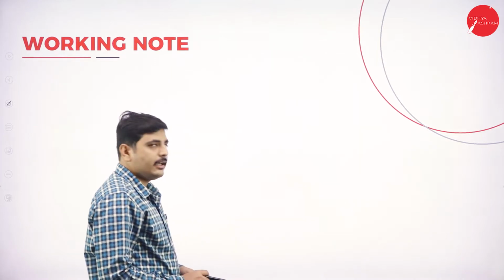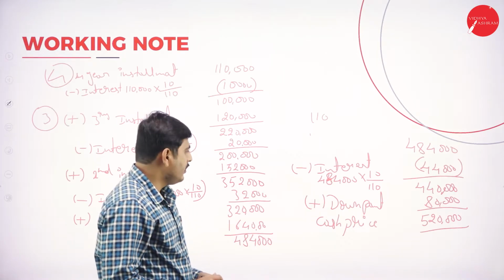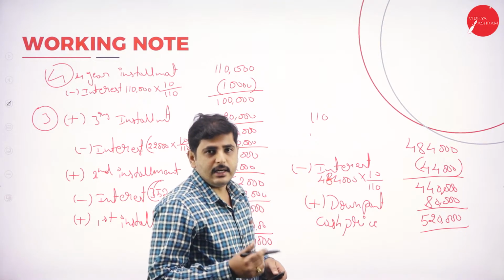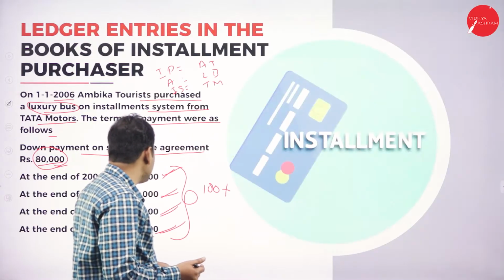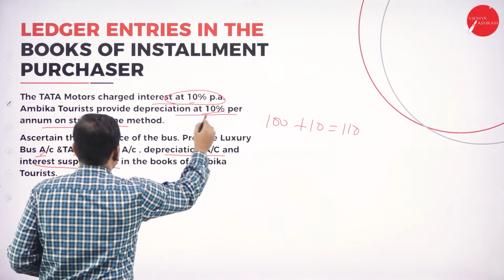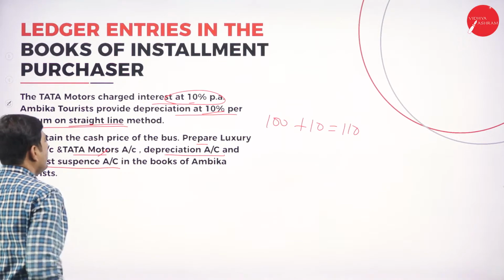Next, let's calculate the depreciation. Now we know the cash price of the asset. On the base of cash price, you should calculate the depreciation. What is the rate of depreciation here? He has given the depreciation rate is 10%. On what method? Straight line method.